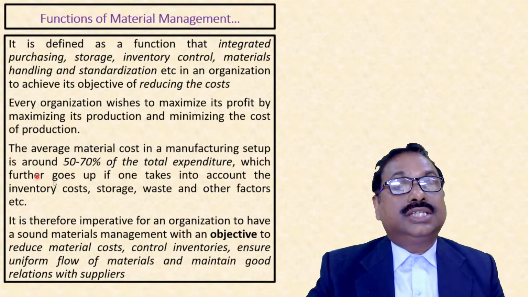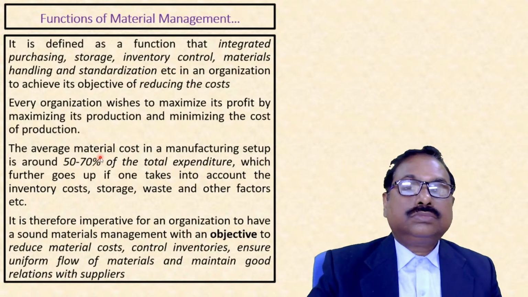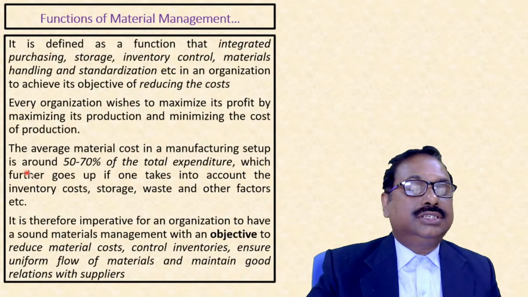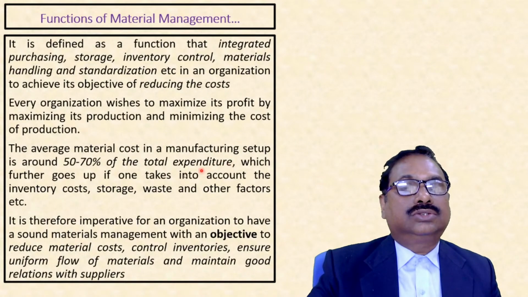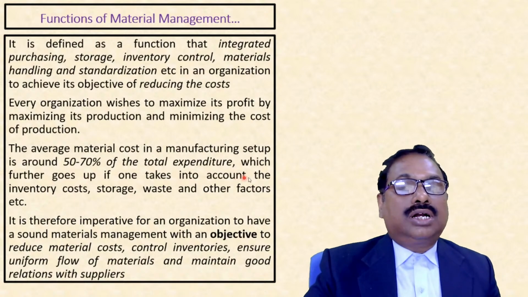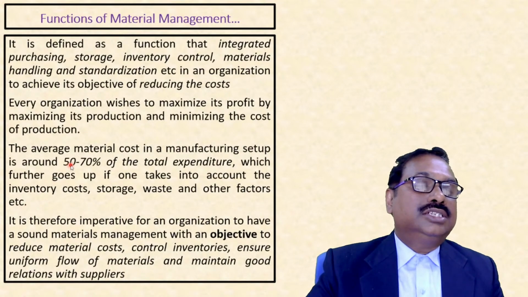So here this M, our materials, out of these 5Ms, the average material cost in a manufacturing setup is around 50 to 70% of the total expenditure, which is significant. Which further goes up if one takes into account the inventory cost, storage, waste, and other factors. So here it is minimum 50 to 70%.